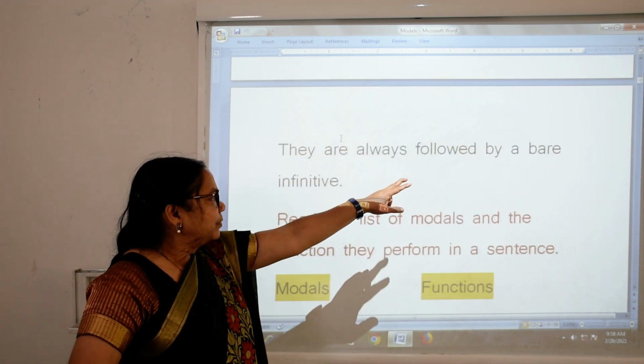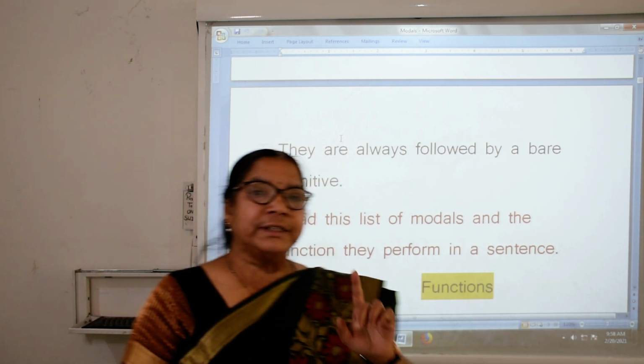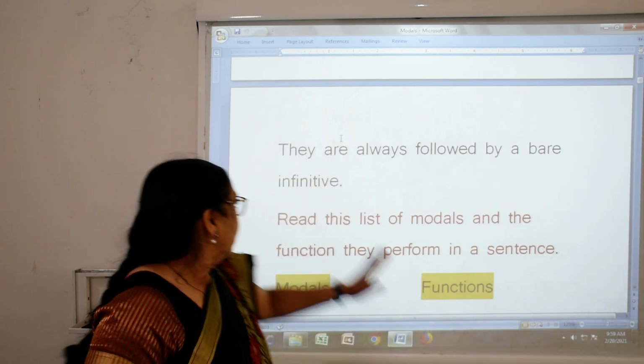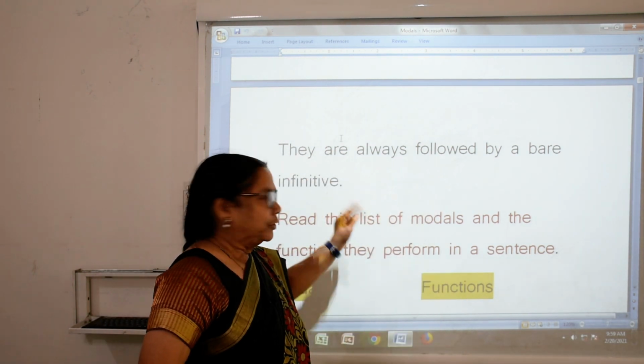They are always followed by a bare infinitive. Bare infinitive, I told you, is zero infinitive, no "to". The sentence is without "to". They are always followed by a bare infinitive.